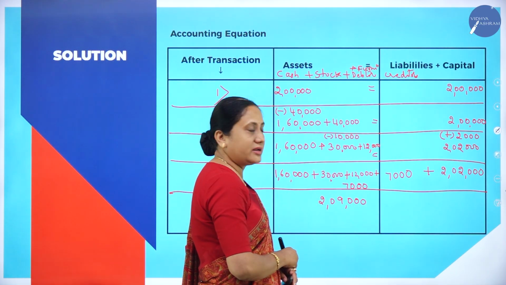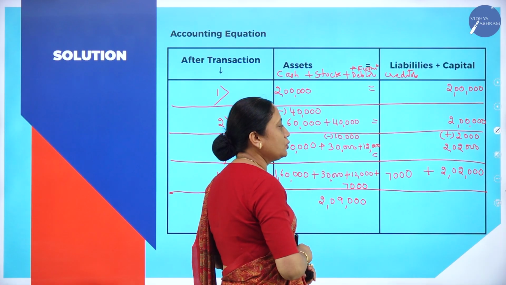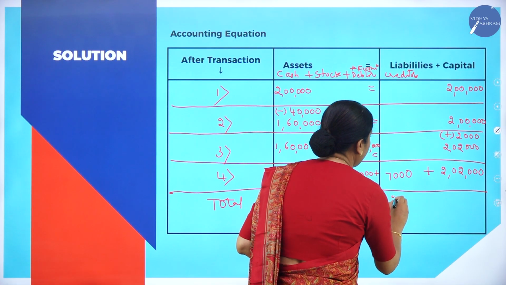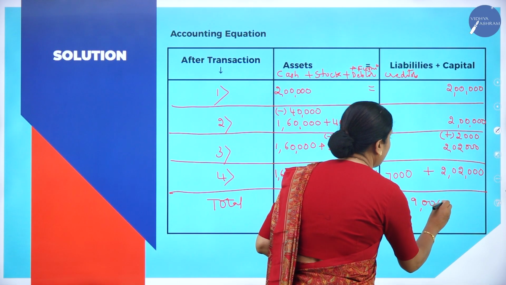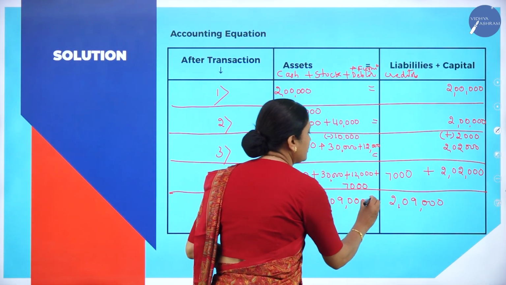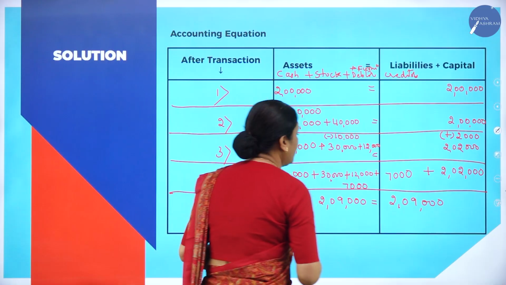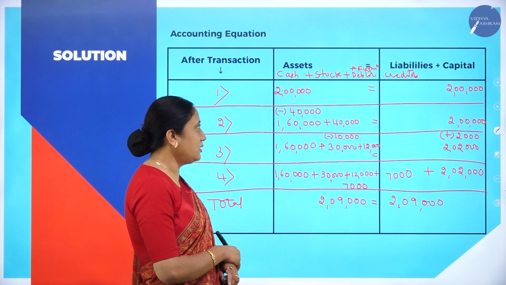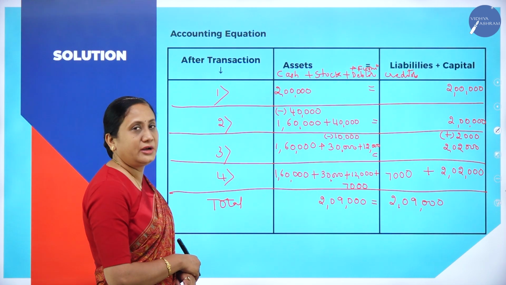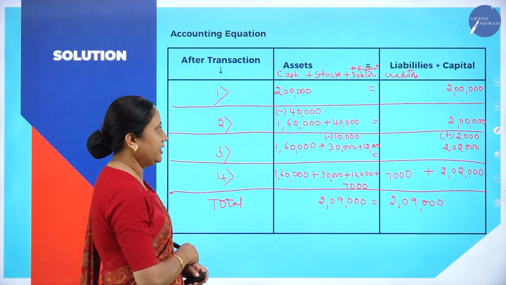This side, RHS, 7,000 plus 2,02,000 comes to 2,09,000. LHS equals RHS. This side is the same and that side is also the same. It is according to the accounting equation.